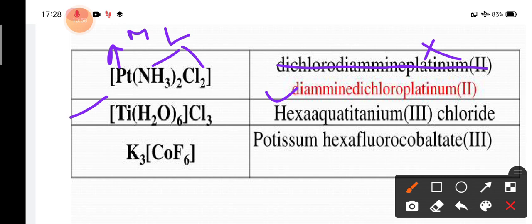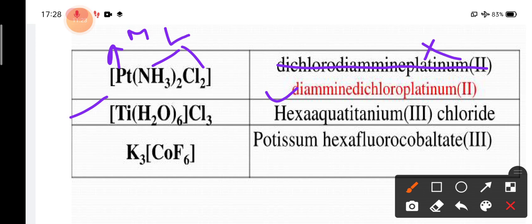So in the coordination sphere, 6 water ligands are there. Okay, so you have to write the water ligand first. So water, when it is in the coordination sphere, its name changes to aqua. Okay, so 6 water, that is 6 aqua, 6 is denoted as hexa. So hexaaquatitanium, there is 3.